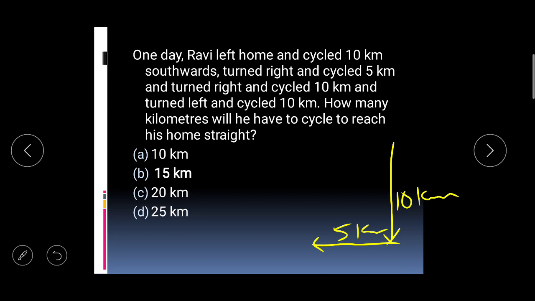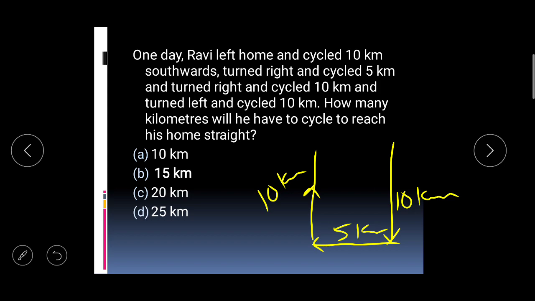And again he turned right. If he is facing this direction, that means he is facing west. So if he again turned right, then he goes in this direction, and he cycled again for 10 kilometers. Now how many kilometers will he have to cycle to reach his home straight?